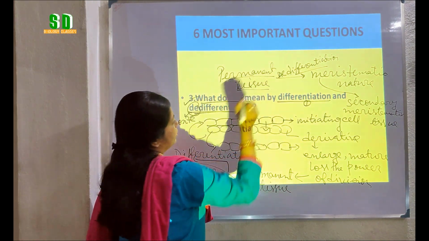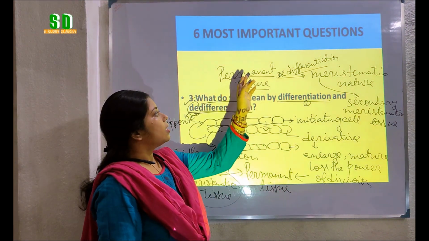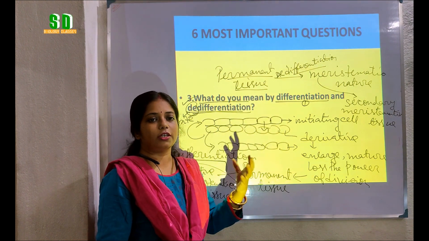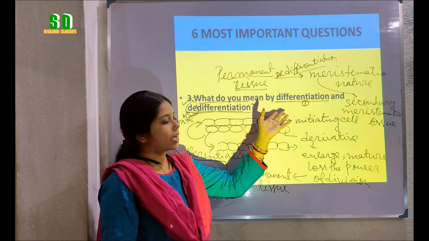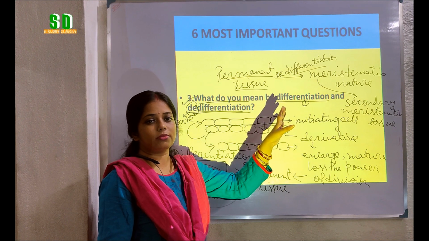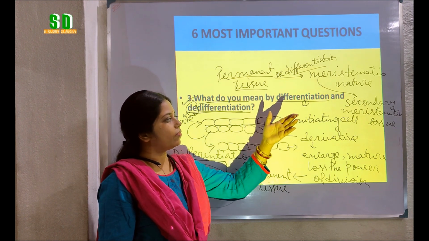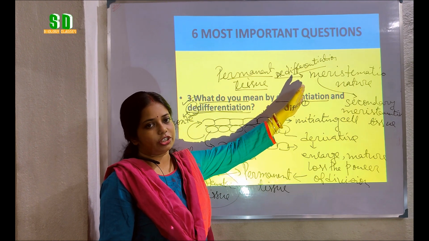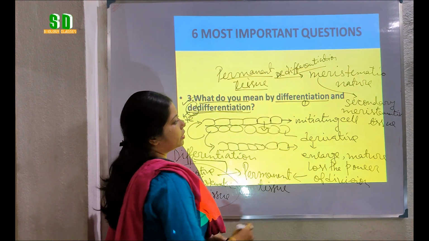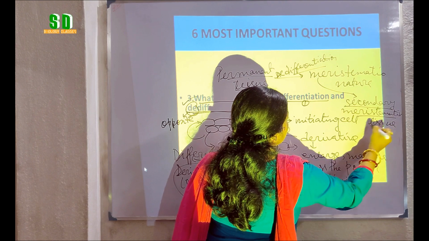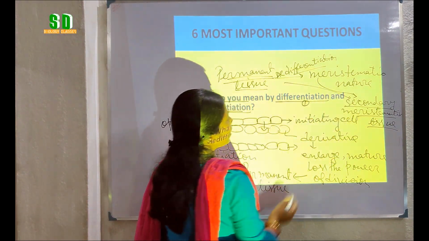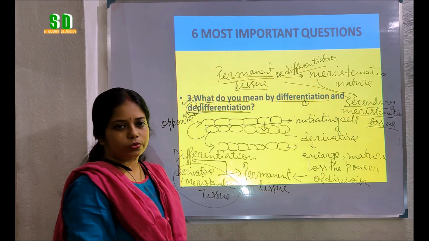From the permanent tissue. Again I am telling, if the cells of the permanent tissue again regain the power of division, that means they change into the meristematic in nature, they start dividing, then this process is called de-differentiation, and as a result we are getting secondary meristematic tissue. That means cells of the permanent tissues are changed into the secondary meristematic tissue.